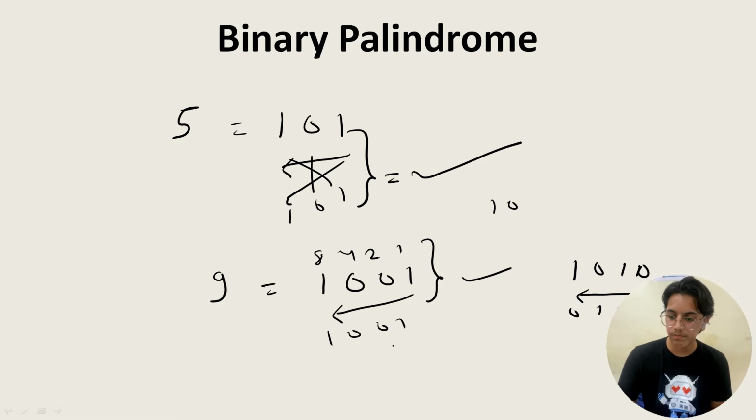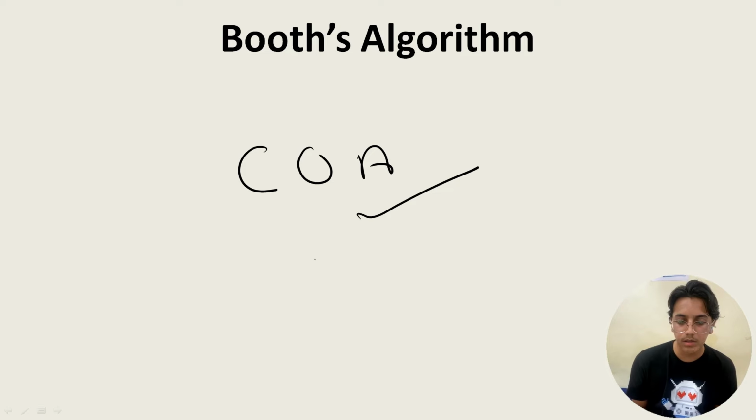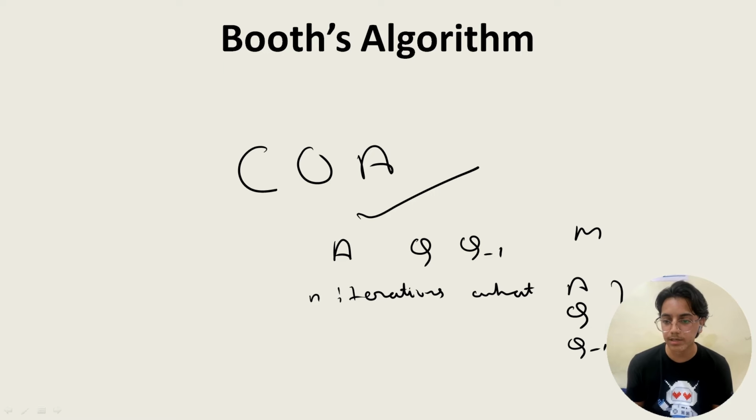Let's check next. Booth's algorithm. So this is an algorithm that we have been studying in COA. So you may refer to any video of this, and basically the question they might ask is, in this algorithm some variables A, Q, Q minus 1, M are being used. So they might ask after n iterations, what value is in A, what value is in Q, what value is in Q minus 1. So that you have to study and practice. So I am giving you a question, you might practice that.